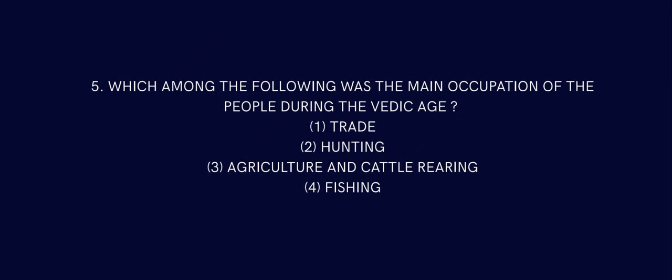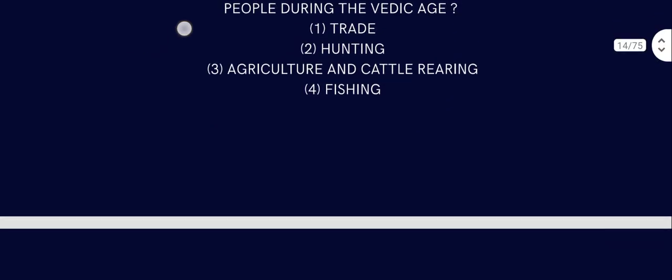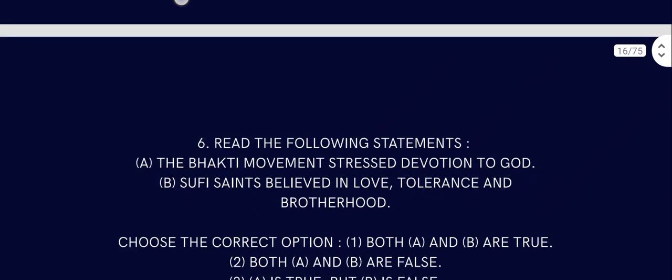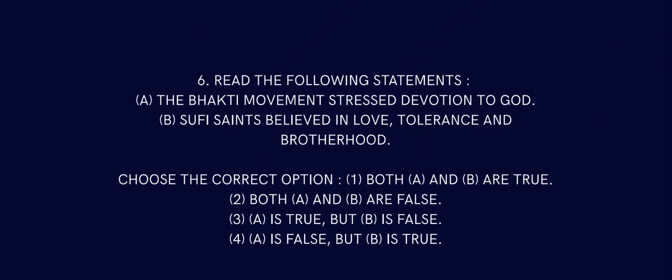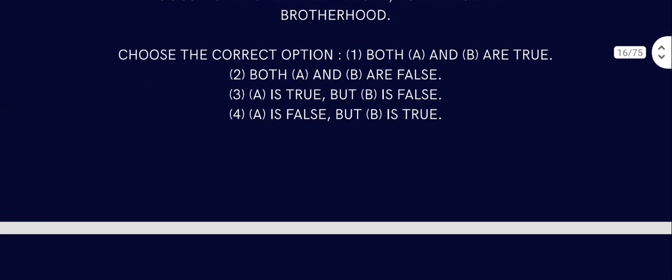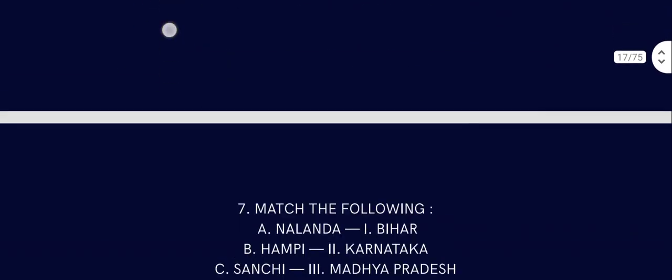Question number 5. Which among the following was the main occupation of people during the Vedic age? The main occupation of Vedic age people was agriculture and cattle rearing. Question number 6. Read the following statements. The Bhakti movement stressed devotion to God. Sufis believed in love, tolerance, and brotherhood. Bhakti believes in straight devotion to one God. Yes, Sufis believed in love, tolerance, and brotherhood. Both of them are true.